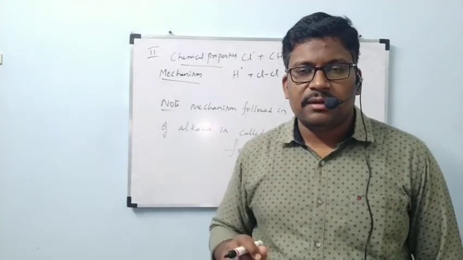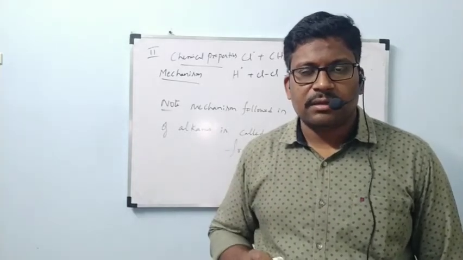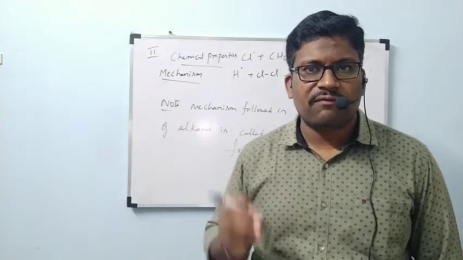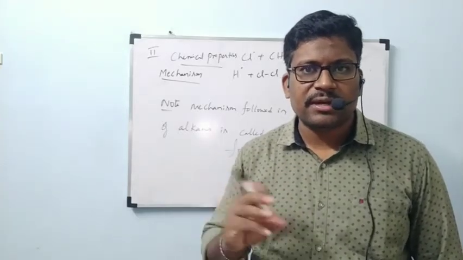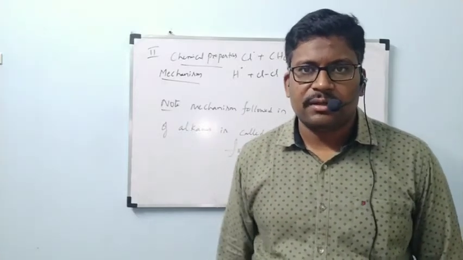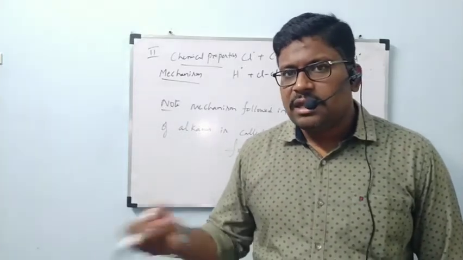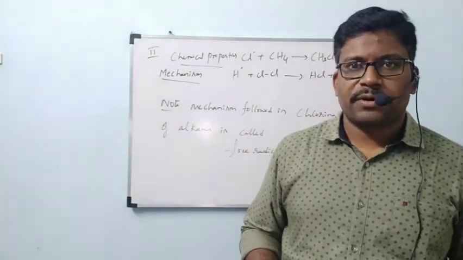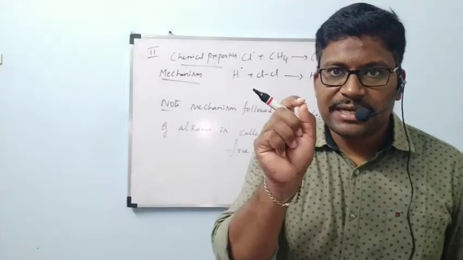Finally termination. Termination is stopping of the reaction. End. So finally the small amounts which remained will undergo reaction to form the final products and the reaction will be stopped. Okay, this is why in chlorination of methane we will get ethane also as one of the products, but in very small quantity only.